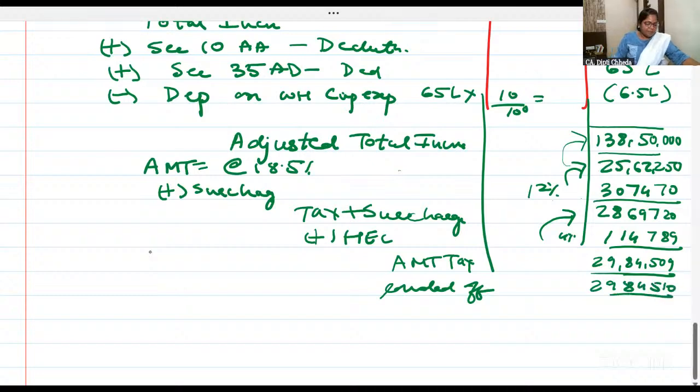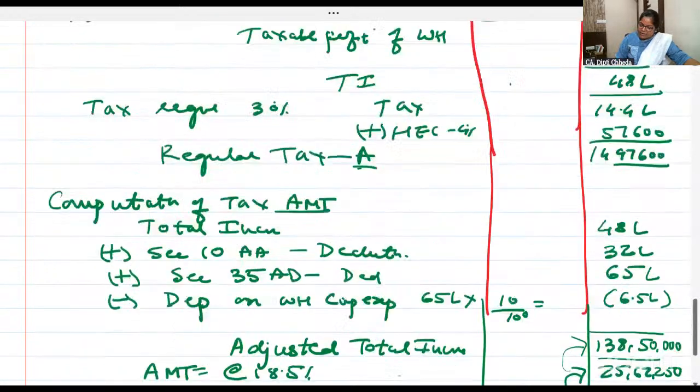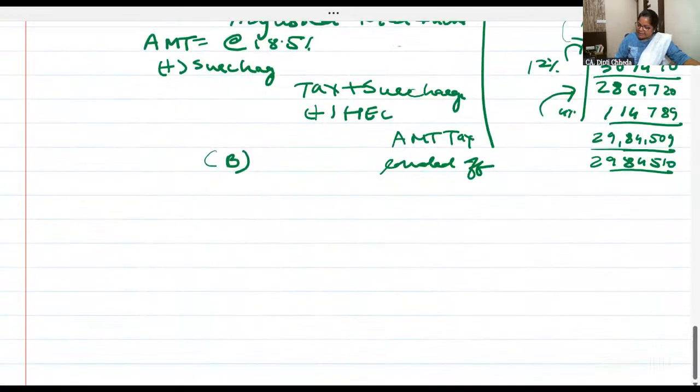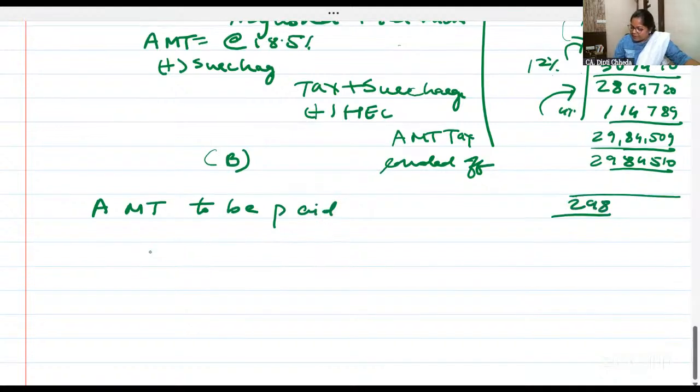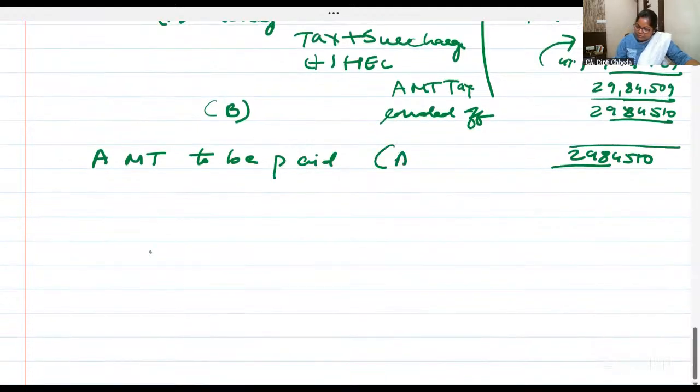Done? Now, this is your B bit. What is your regular tax? 1497. What is your AMT? 2984. You have to pay AMT. AMT to be paid. Minimum you have to pay AMT, that is 29,84,510. If you want, you can write in bracket A or B, whichever is higher.